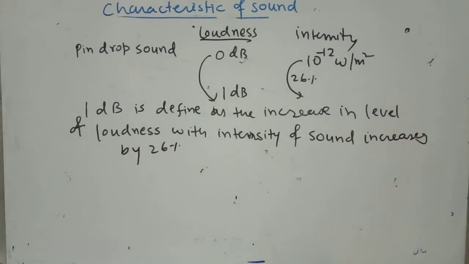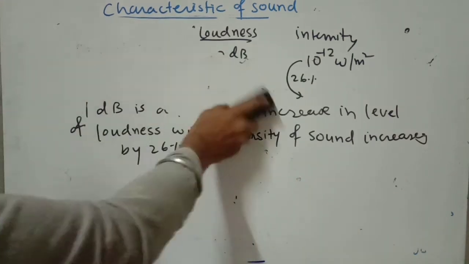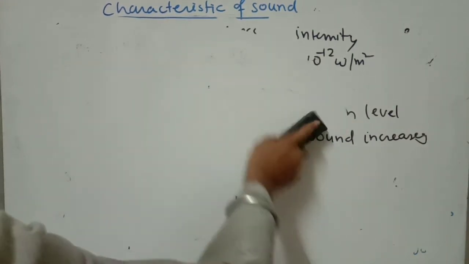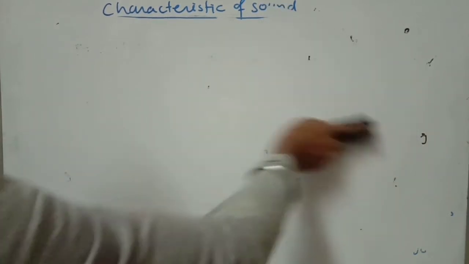Okay, so that means when you increase the intensity of sound by 26%, its loudness level increases by 1 decibel. It's very important. Now after that I am going to explain what is the relation between loudness and intensity.